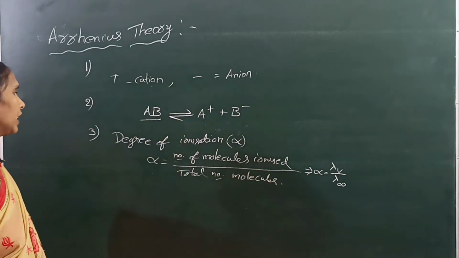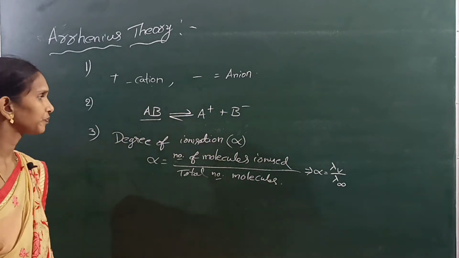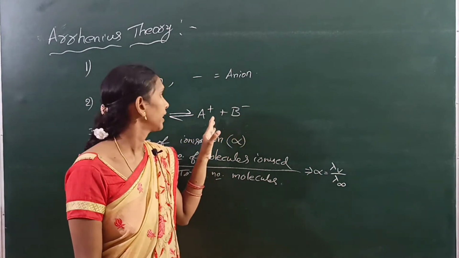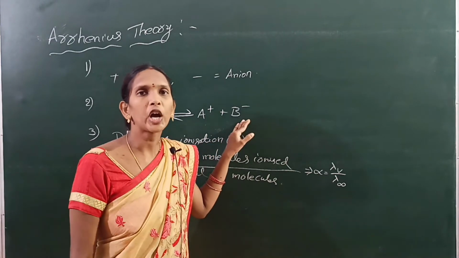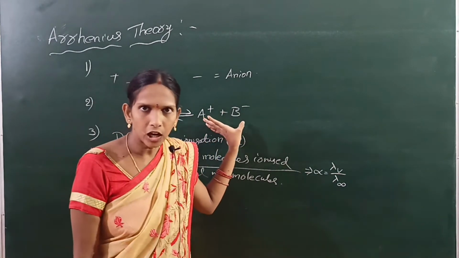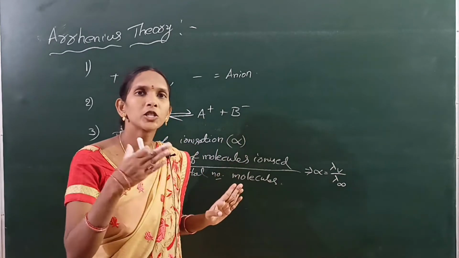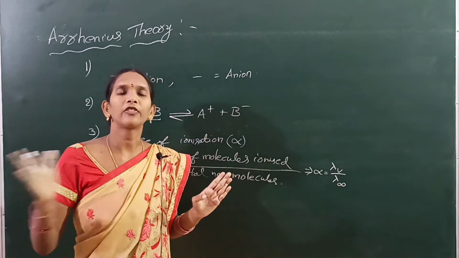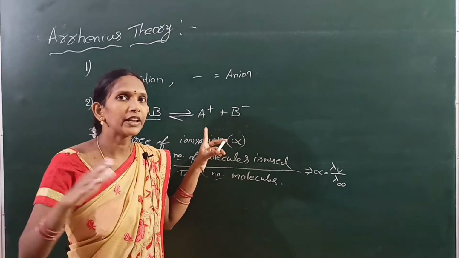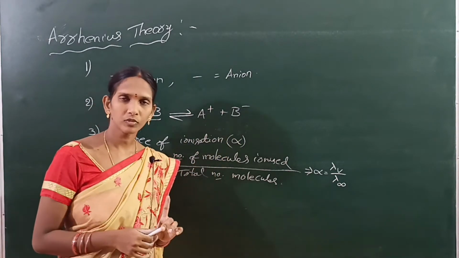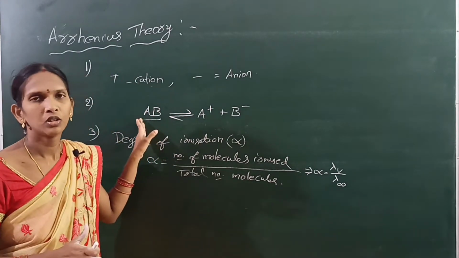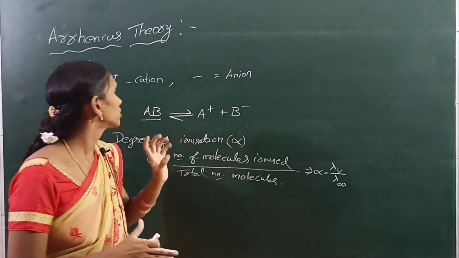The next postulate is about the ions, positive and negative, which are responsible for the conductivity of the solution.